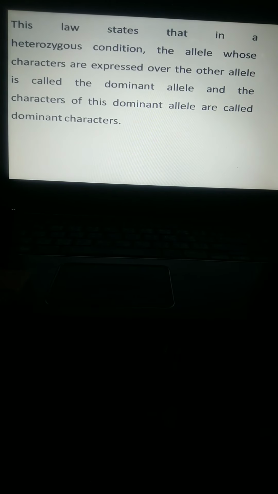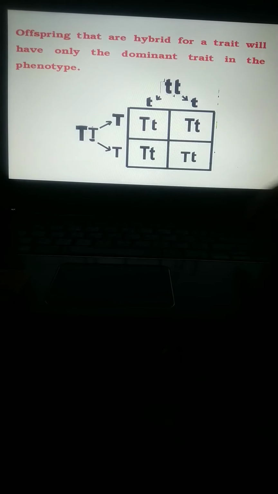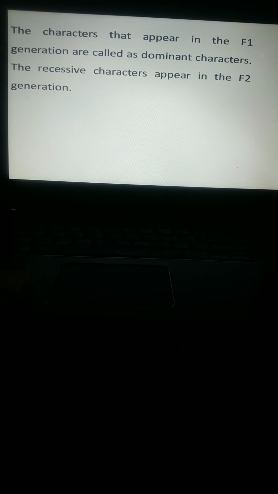This law states that in a heterozygous condition, the allele whose character is expressed over the other allele is called the dominant allele, and the character of this dominant allele is called the dominant character. The character that appears in the F1 generation is called the dominant character. The recessive character appears in the F2 generation. They are proved by the second law, the law of segregation.